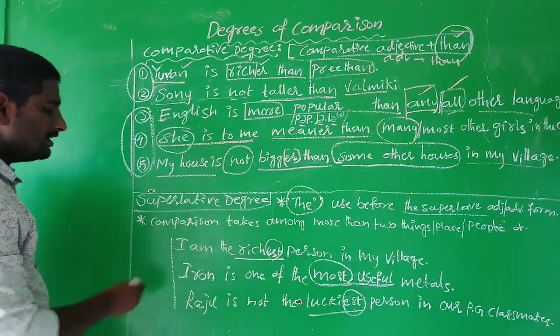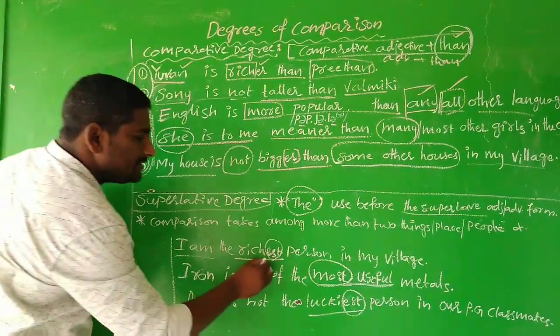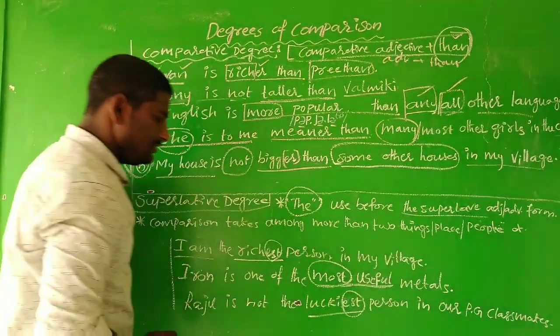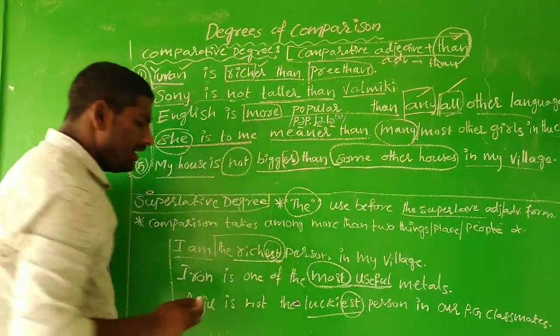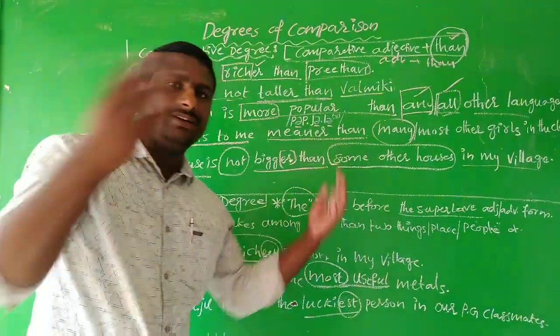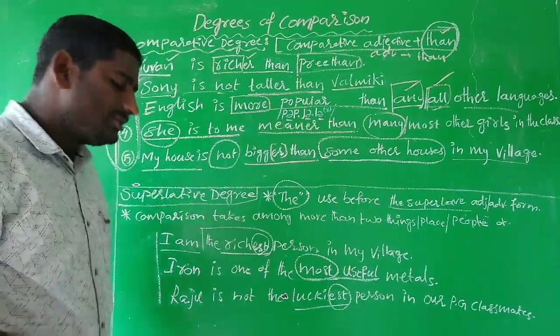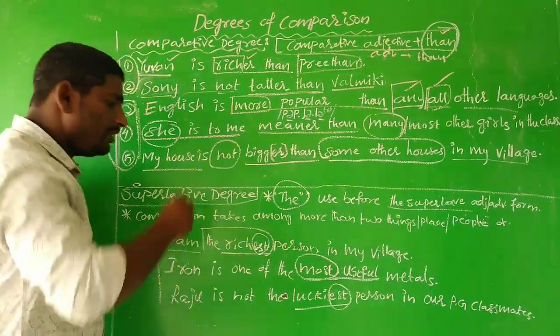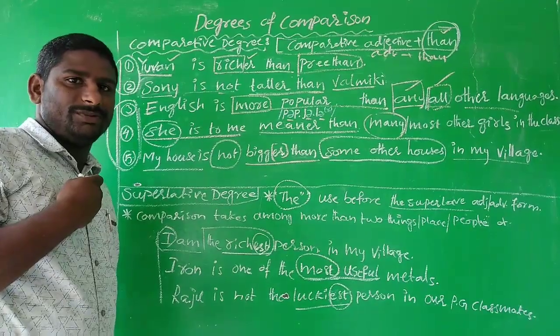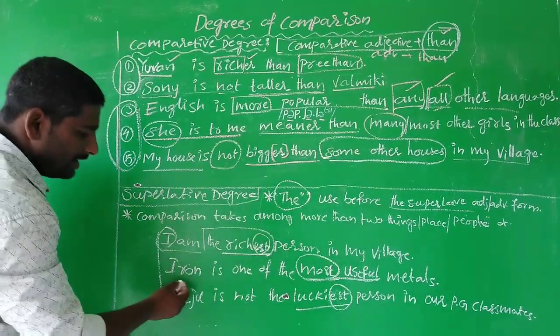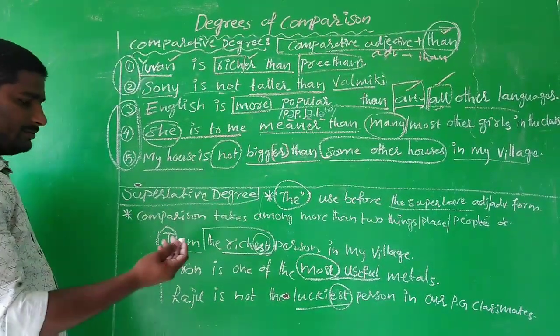You can see here, for example, I am the richest person in my village. I was compared with all other rich people in my village. So when compared with all other rich people, among all of them, I am the richest person. Then here is another sentence, another way of expression.